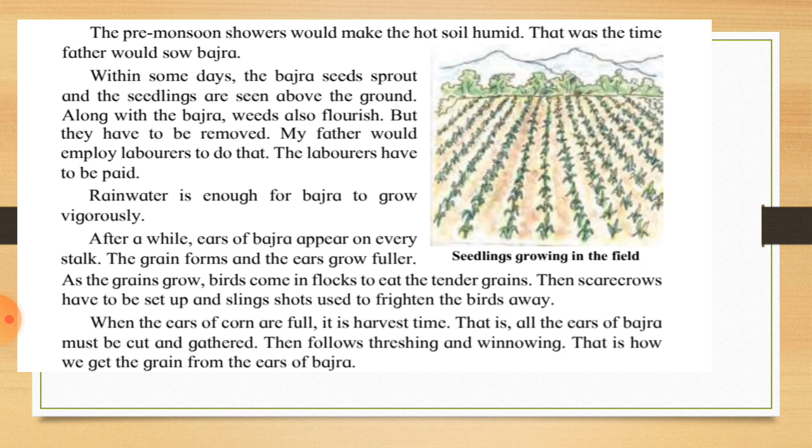As the grain grows, birds come in flocks to eat the tender grain. So when these birds are coming, scarecrows have to be set up, and slingshots. Slingshot is nothing but गुलेर.